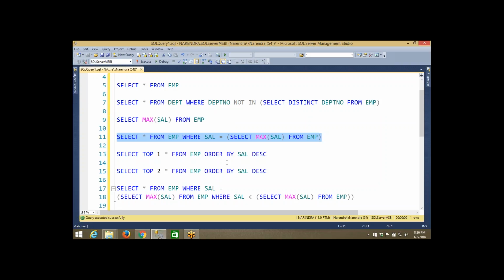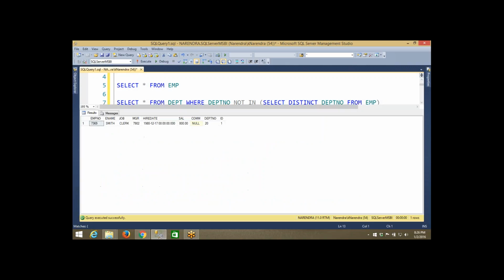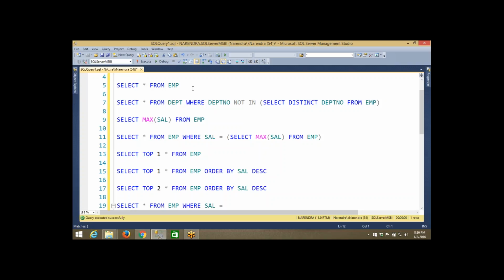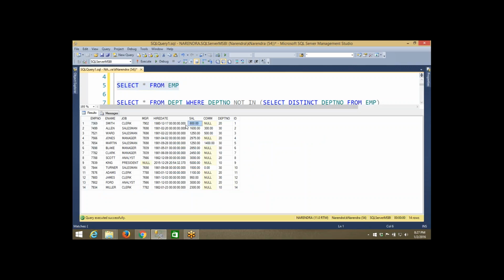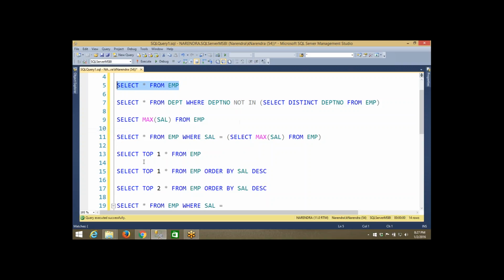So 800 you have seen here, where I will show you. Okay, execute. See, 800. Okay, I got it. Because if you see the table normally, 800 is the first row, no? That is why it is giving the top one row as 800.